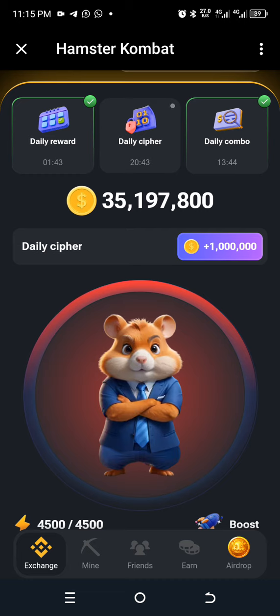So for today, the word for today is KYC, which is know your customer. The first alphabet, which is K, is long tap, short tap, long tap. And the word for Y is long tap, short tap, long tap, long tap. Then for the C is long tap, short tap, long tap, short tap.